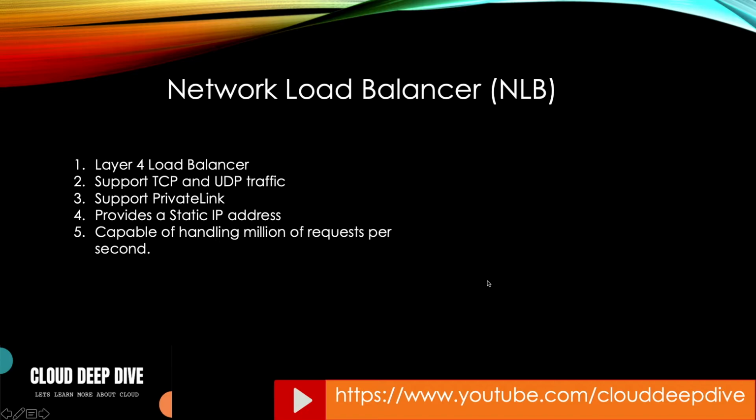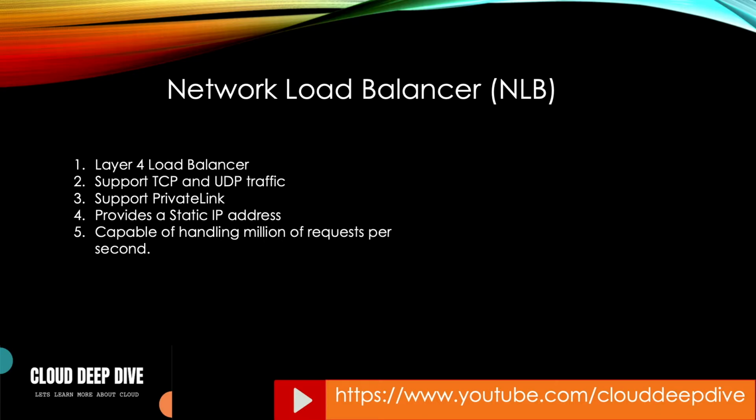If we talk about NLB, it is a layer 4 load balancer, and it supports TCP and UDP traffic. It also supports PrivateLink, and the good thing is that it provides you a static IP address. In each availability zone you get one static IP address, which is beneficial compared to ALB for a few organizations. It's also capable of handling millions of requests per second.